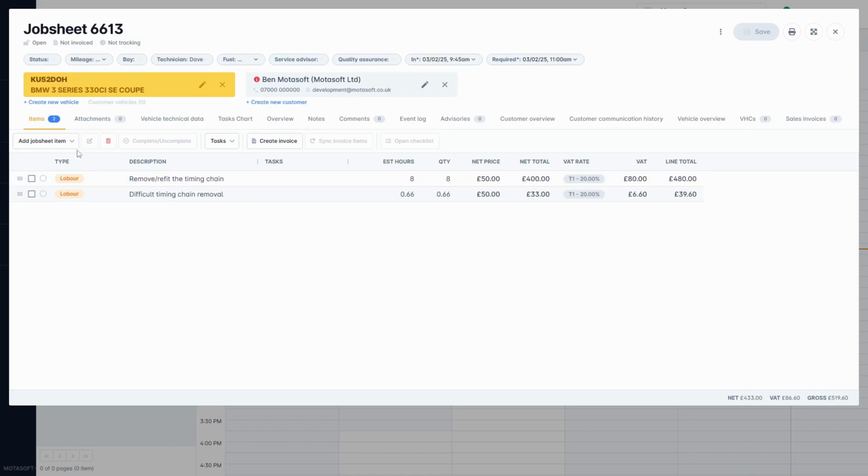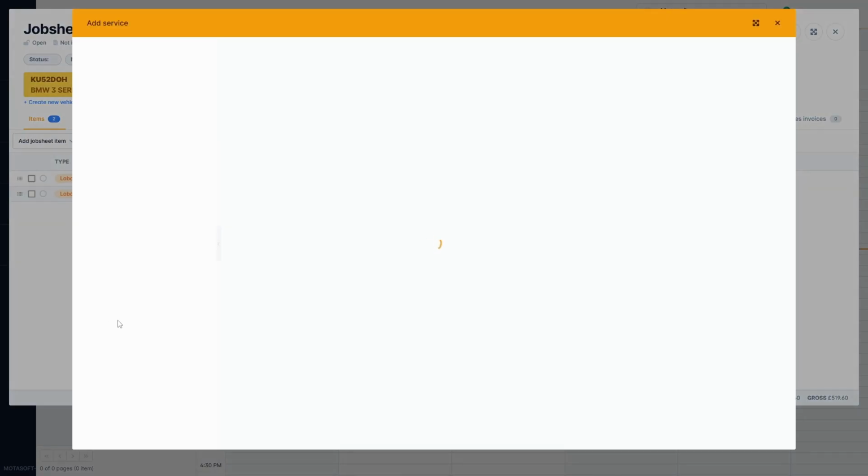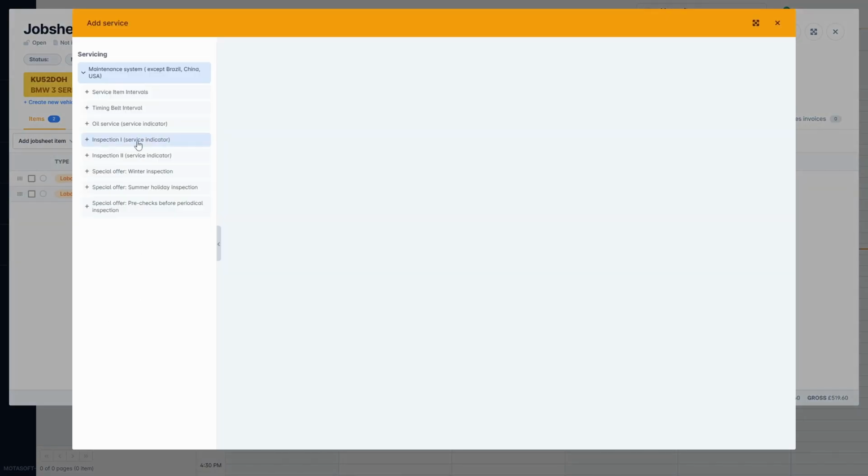To access service times, again, head to Add Item and Add Service. You'll have a list of available schedules for this vehicle. Simply select the one you need.